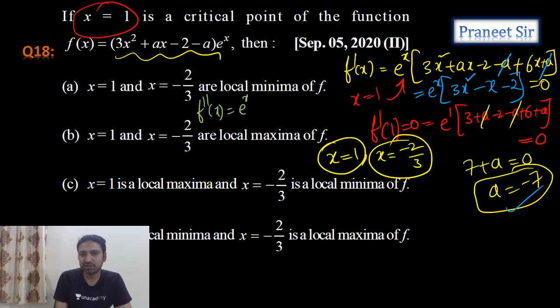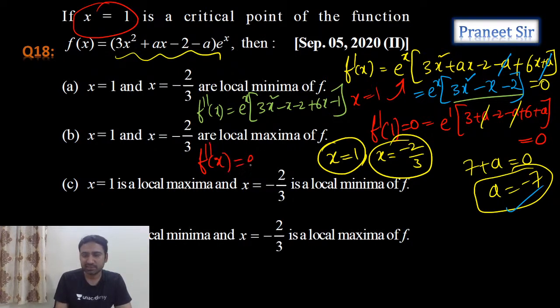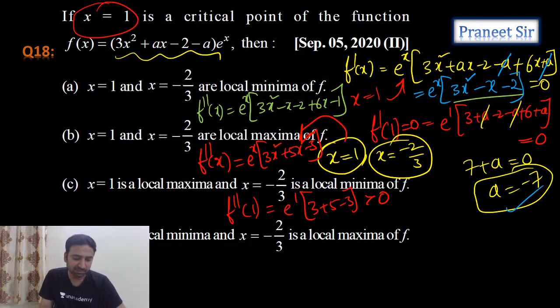F double dash x is going to be e power x into differentiation of this, that is 3x square minus x minus 2 and plus 6x minus 1. So now let's simplify this. F double dash x is e power x into 3x square plus 5x minus 3, we are getting. Now you can substitute x equals 1, guys. If you substitute x equals 1, f double dash 1 is how much? Positive or negative? Tell me. 3 plus 5 minus 3, positive. So positive means what? At x equals 1, local minimum or local maximum?